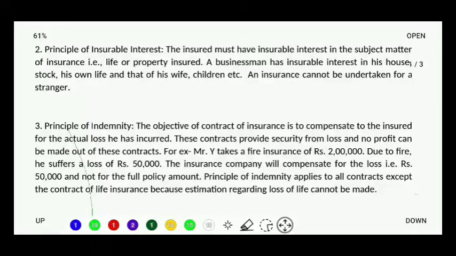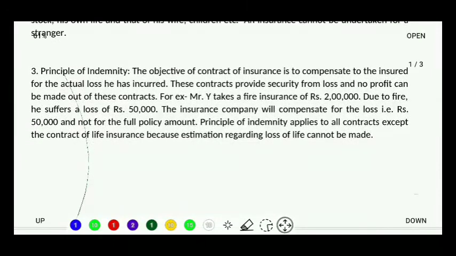Now we shall move to principle number 3. Principle number 3 is principle of indemnity. Now what is principle of indemnity? Before that, let's understand the meaning of the word indemnity. It is derived from the word which is called as indemnify. Now what is the meaning of indemnify?